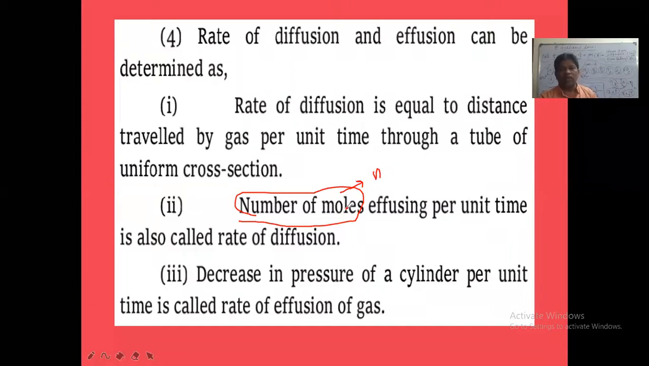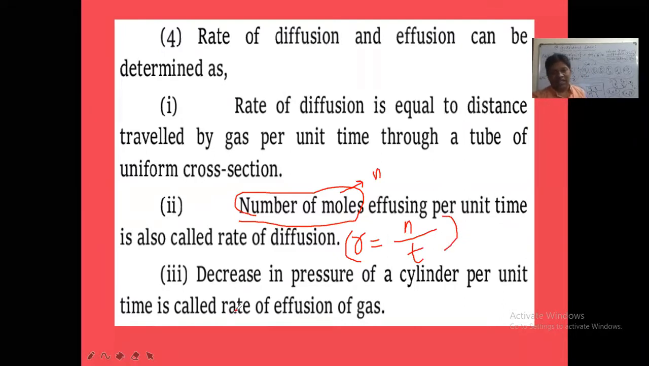So the number of moles effusing per unit time is also called the rate of diffusion, R. Rate of diffusion is given by small r, which is equal to small n, the number of moles diffused, divided by time. Small n by small t, where t is time in seconds. So that is the rate of diffusion.